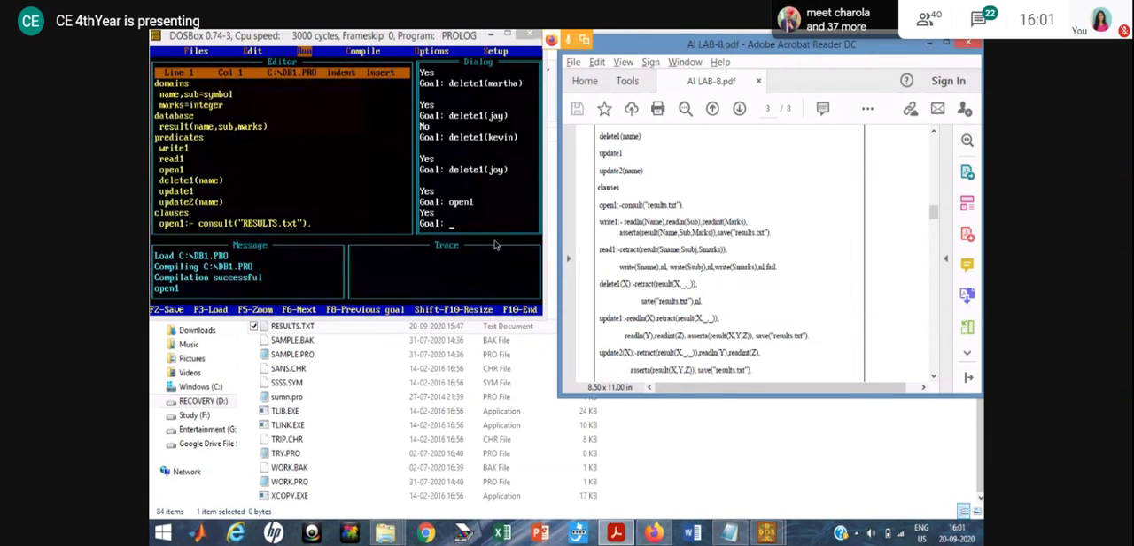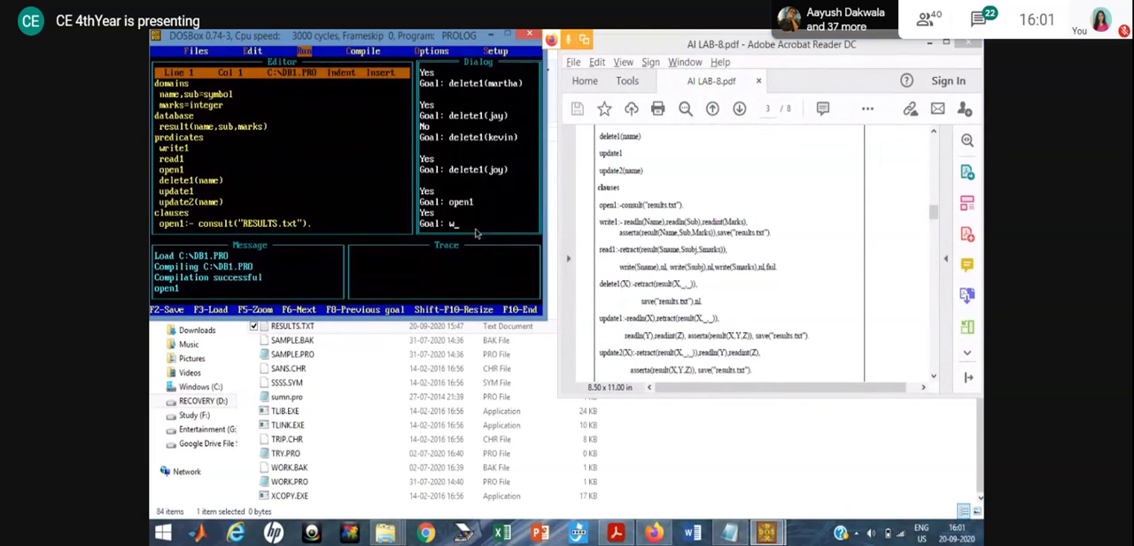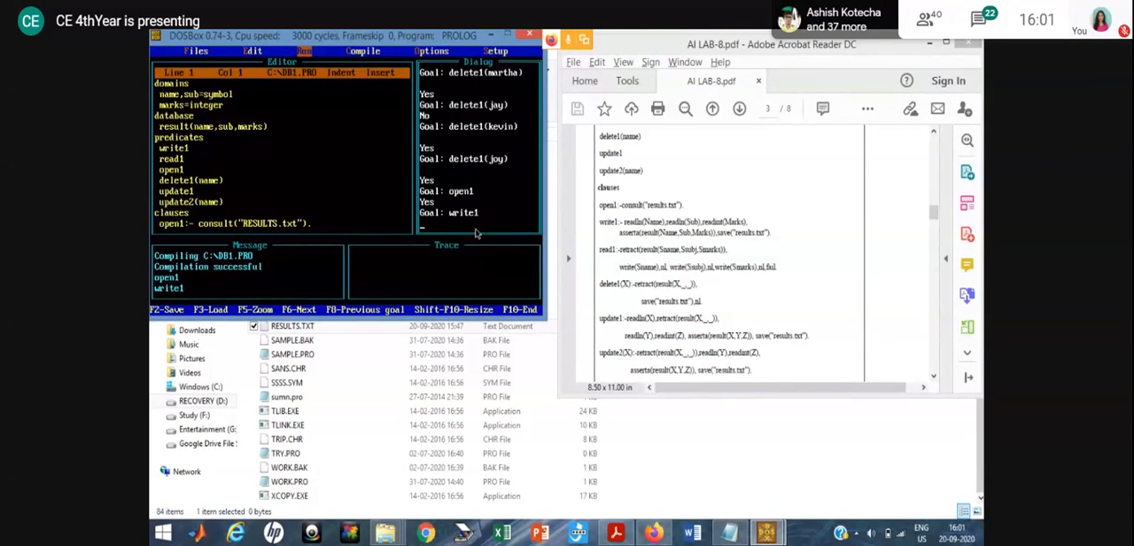Okay, now listen. First I have used the open command, which means it will consult that file result.txt. Then I am using write. Initially there is no data, so I am inserting a few records. For that I use write one, the rule name is write one. It will ask me to enter the data. Here read ln for name, subject and marks is given, so three data I have to enter.